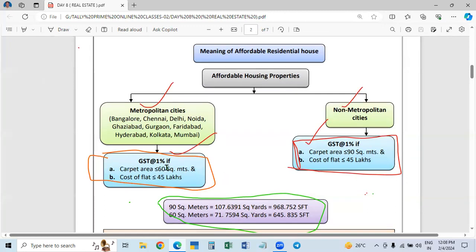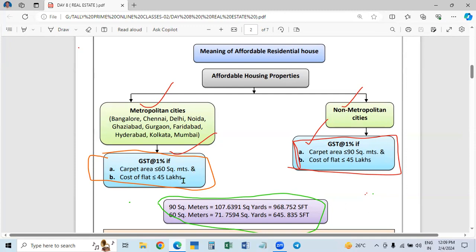So 60 square meters or less is the carpet area, and then the cost of the flat. Cost means the amount paid to the builder. You will pay the registration value, and many other things: maintenance as well as other amenities. We are not taking all this into account, only the price at which it is registered, the registered value in the register office.